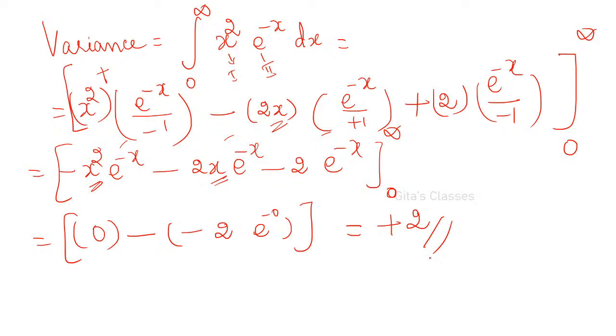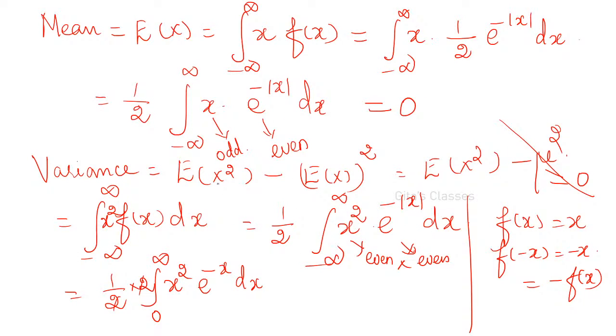Any doubt in this? Variance formula is E of x squared minus E of x the whole squared. I am explaining again, Shrutika. E of x squared minus mu squared. Just now we have proved that mu is equal to 0. Therefore this will become 0. So E of x squared only. Expectation of x squared means the integral from minus infinity. Whatever is here you write in this. So x squared into f of x dx, that is 1 by 2 into the integral of x squared into e power minus x dx. This is an even function. This is also an even function. Even into even, that is plus into plus, it is plus.